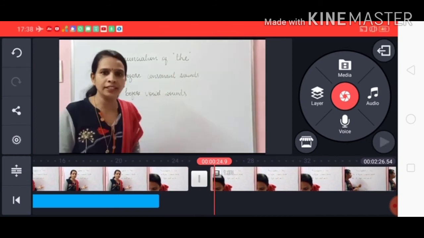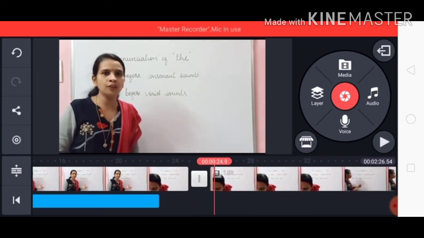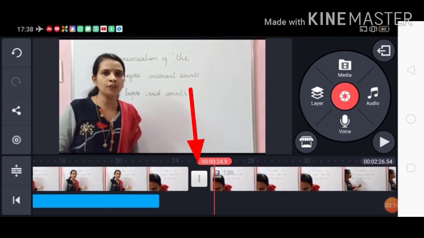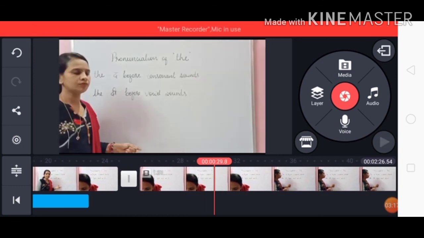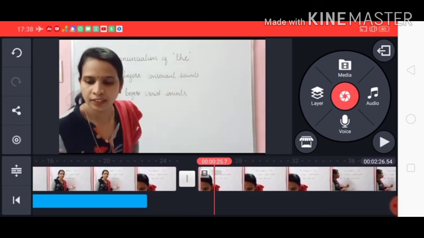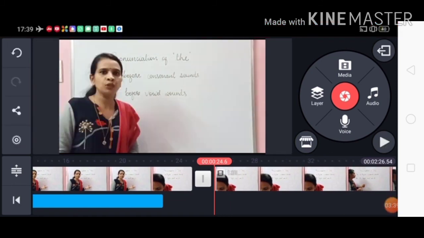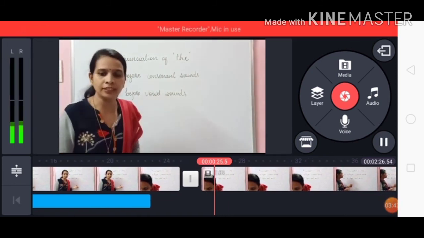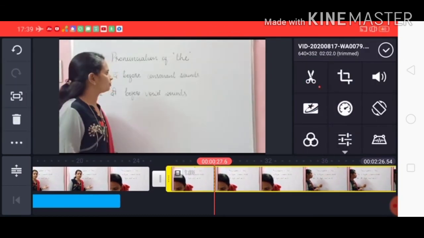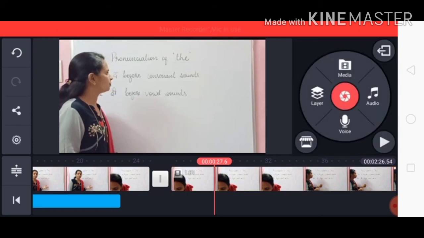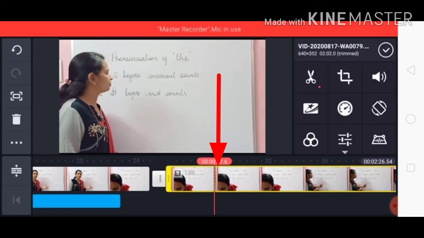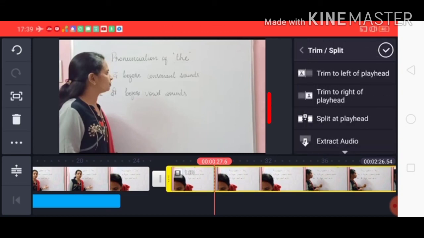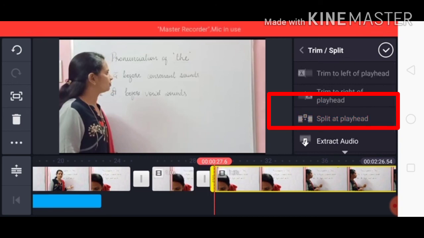As soon as I click on this, see the mark here, and it is now separated from the former part of the video. Now again go to the point up to which you want to delete your video. See on the screen, suppose I want to delete this portion when I am moving from the board. Now let me go to the final point up to which I want to delete it, and again click on the bookmark. And then once again I have to click the scissors and repeat the step, split at playhead.